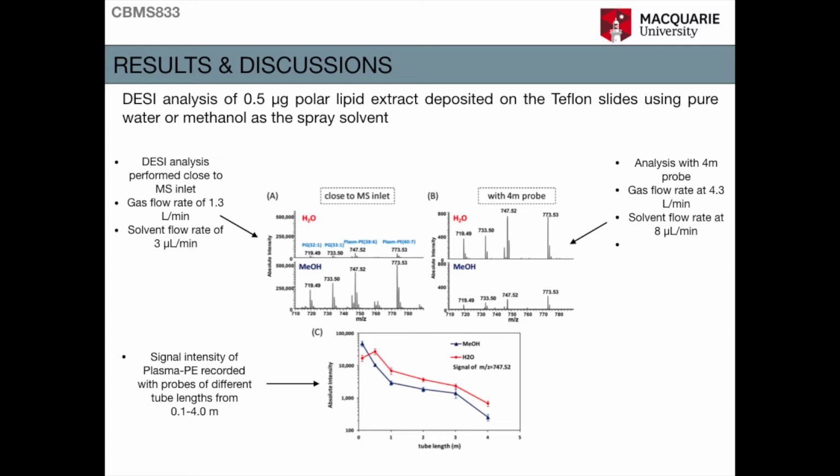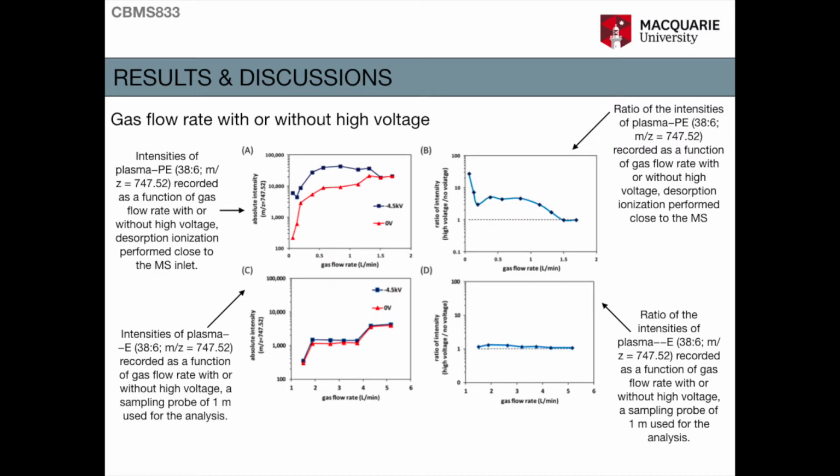The sample of a half microgram of lipid extract on a Teflon slide was used for the analysis. Methanol water was used as the spray solvent. The intensity of plasma PE was monitored as a function of the gas flow rate. As shown in parts A and B of this figure, at a low gas flow rate, the desorption spray ionization